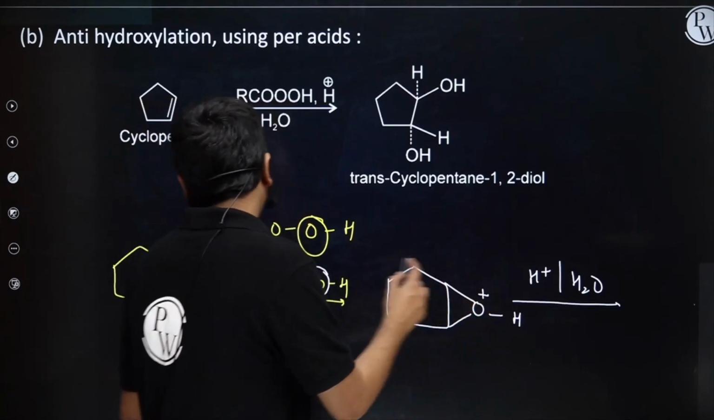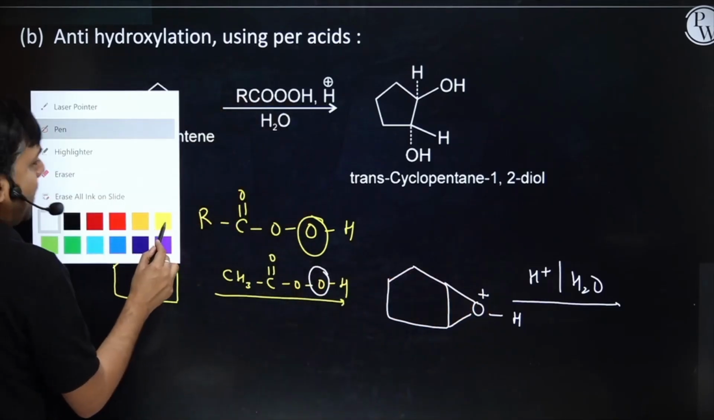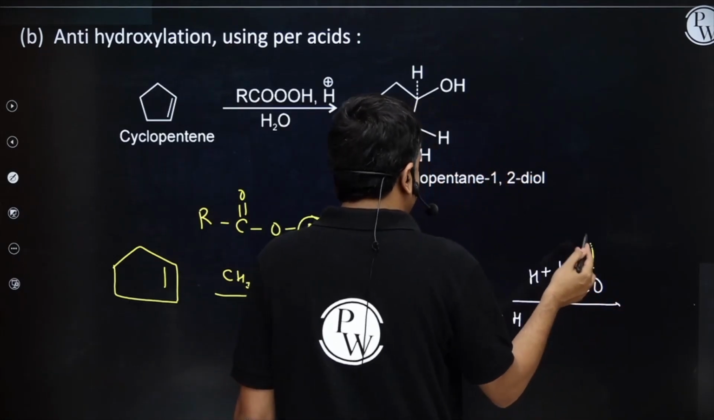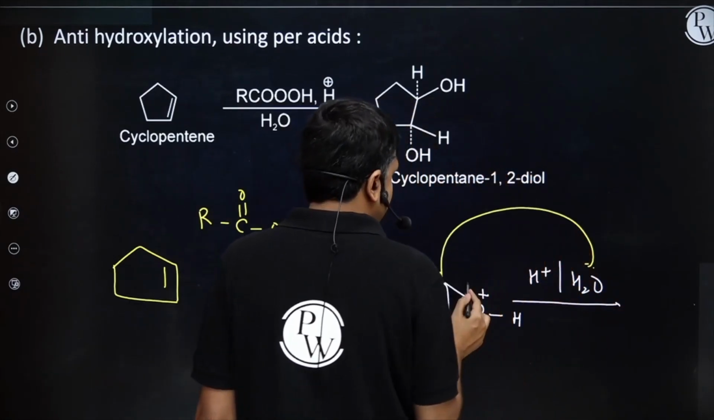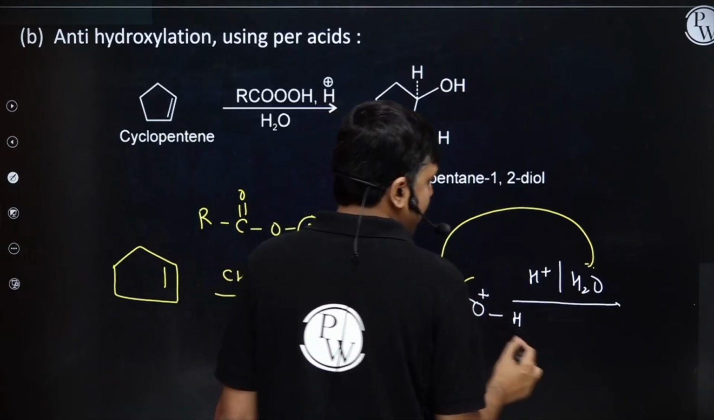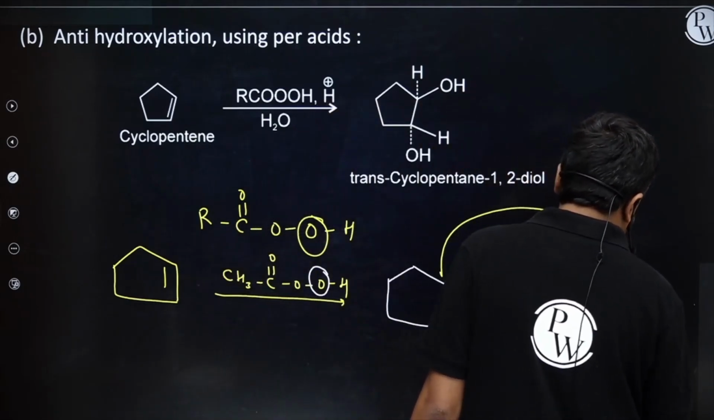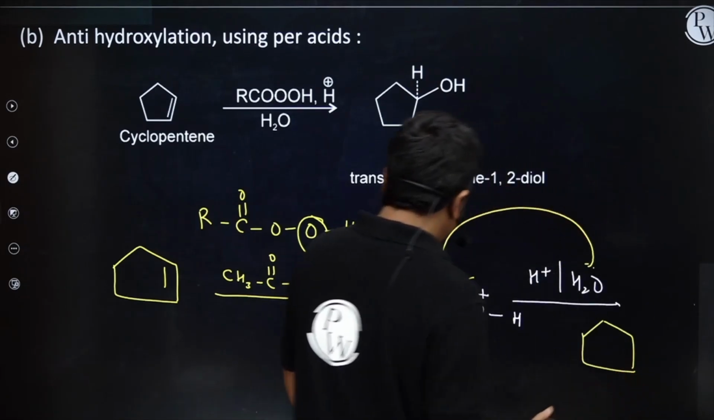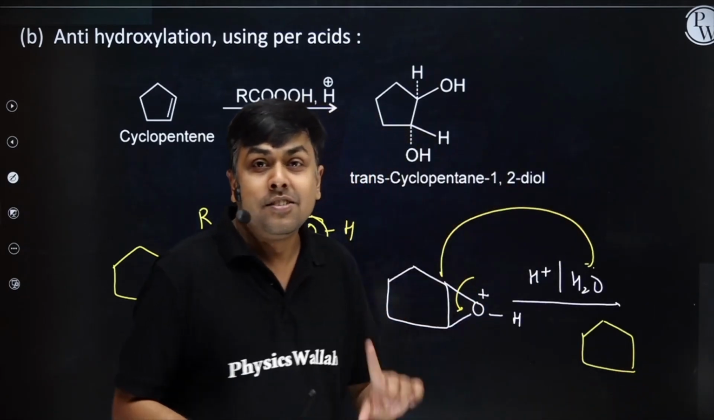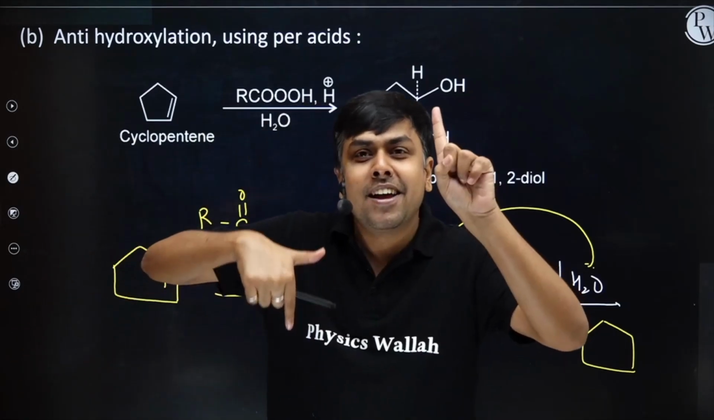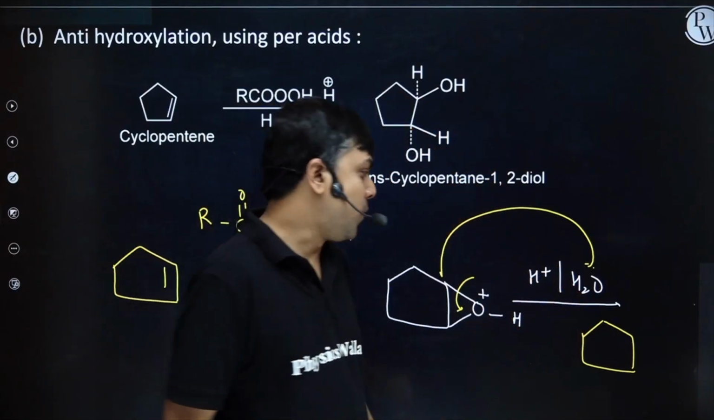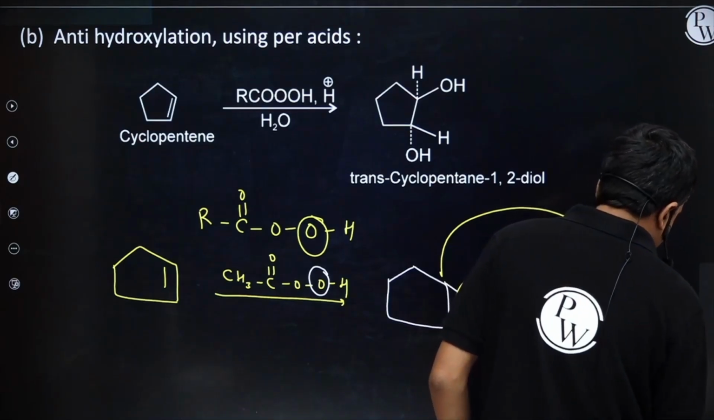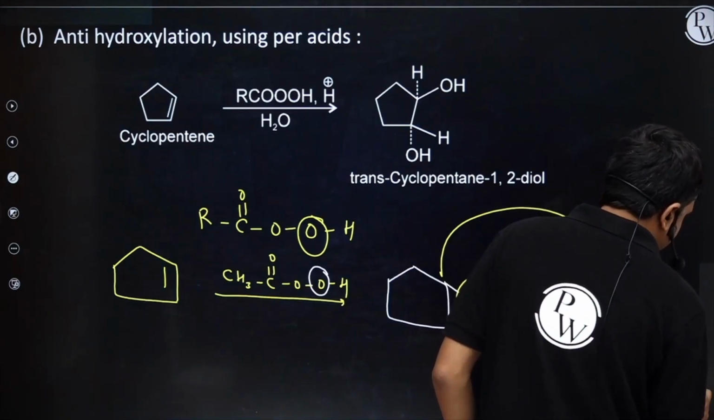Now the role of the nucleophile will come into the picture. This H2O will attack from the back side. This bond will cleave, and I will have the formation of one OH on this carbon and one OH on this carbon. Stereo-wise, they will be at anti-position. One OH on the wedge, one OH on the dash.